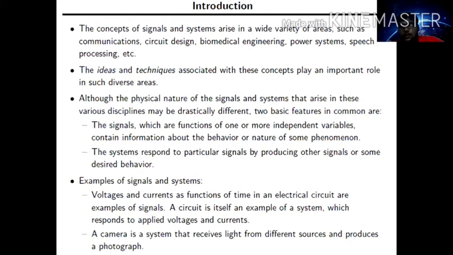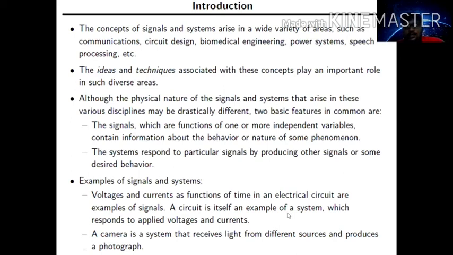What is the relationship between signals and system? Signals are generally associated with a system. Look at this example: voltage and current as a function of time in an electrical circuit. These are examples of signals. The circuit itself is an example of a system.